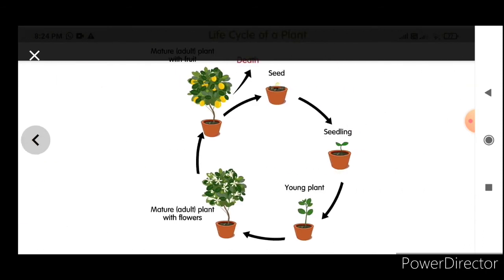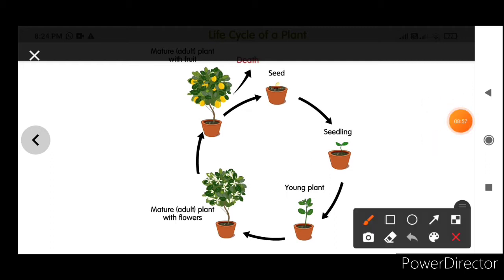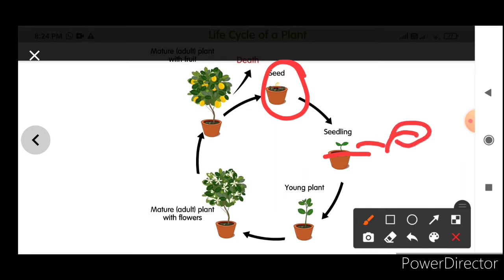Now you see here what's happening. This is the life cycle of a plant. As we discussed, when we sow the seeds in the soil, first a seedling comes out with only two leaves present after germination. When it grows into a young plant, many leaves are developed.